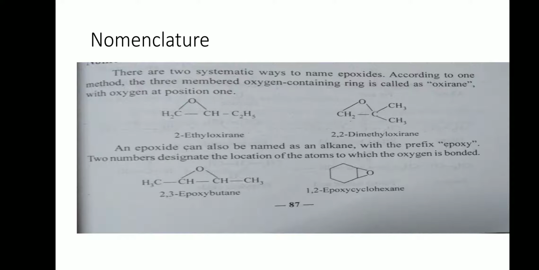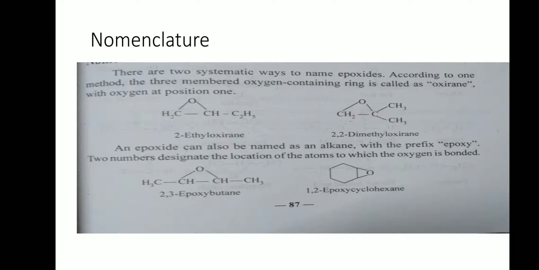There are two systematic ways to name epoxides. In one method, the three-membered oxygen-containing ring is called as oxyran with oxygen at position 1. If you observe first structure, there is oxyran ring. Oxygen is numbered as 1. The neighboring carbon is numbered as 2. This carbon has ethyl group and hence the name becomes 2-ethyl oxyran. In the other structure, there are two methyl groups attached to the carbon adjacent to oxygen and hence the name becomes 2,2-dimethyl oxyran.